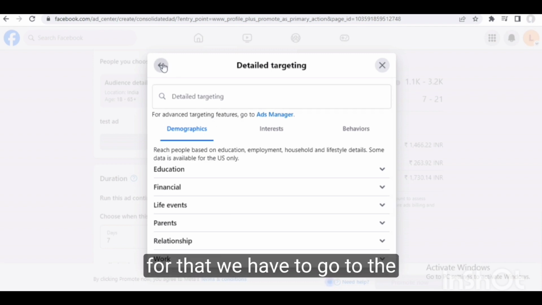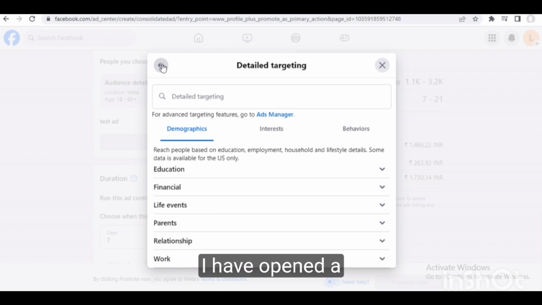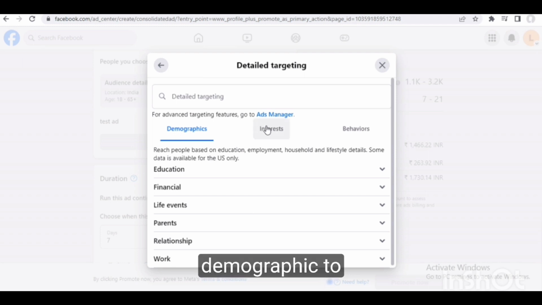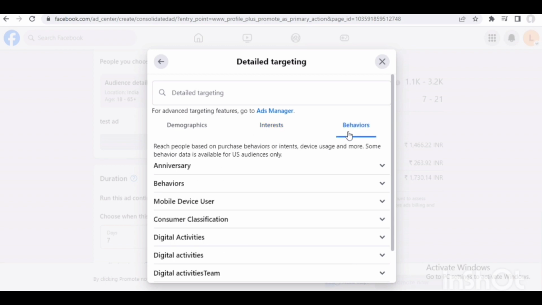For that we have to go to the Facebook Ad Manager. Now I have opened detailed targeting. See, there are three options: demographic, interest, behavior.